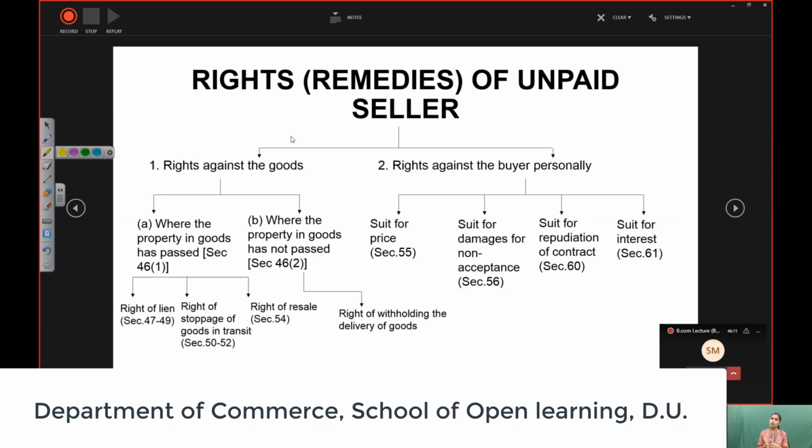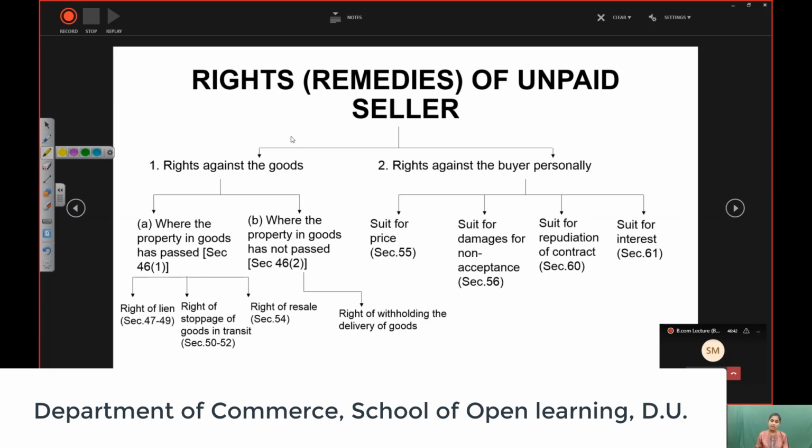You have rights against your goods. Maybe you have already sold that good, and the property, the right against the good, is not with you. It is with the buyer. Or maybe the property in the good has not yet passed. So let's see. In the first case, where the property in the good has passed, the rights are: right of lien, right of stoppage of goods in transit, and right of resale. Right of lien is covered in Section 47 to Section 49.